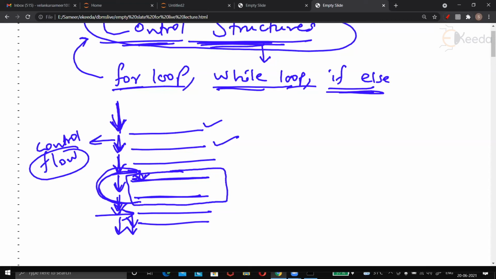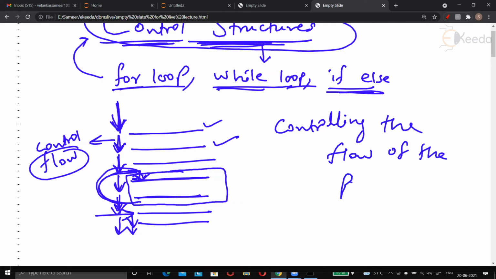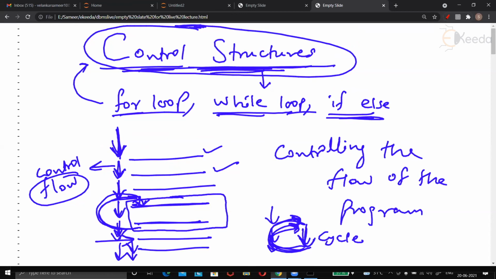So what are we controlling? We are controlling the flow of the program. By default, flow of the program is from top to down, but many times we want to change the flow, send it up again and take it down, and then send it up, take down, and so on, and create a loop or a cycle. Hence, the topic name given is control structure.